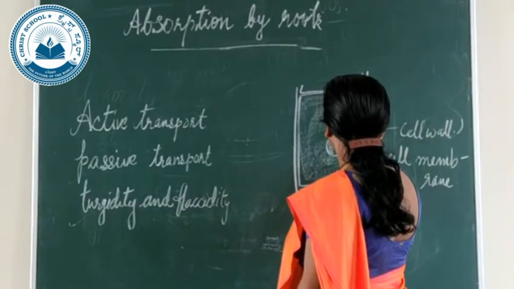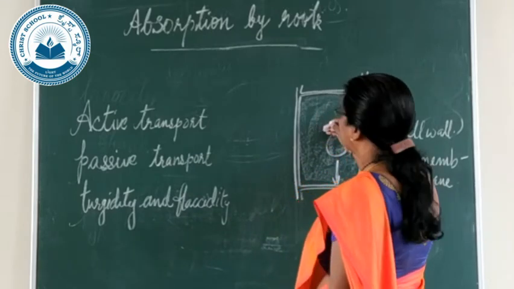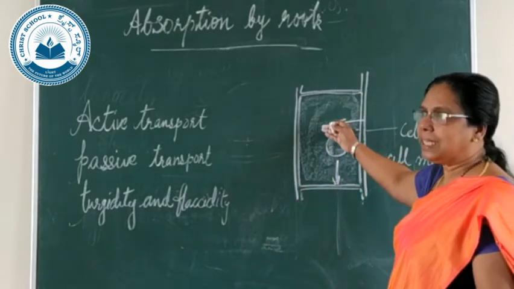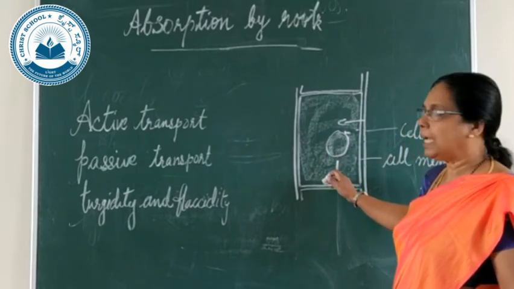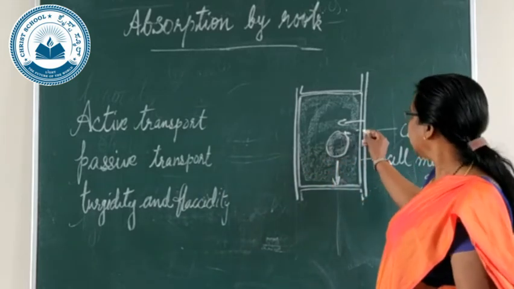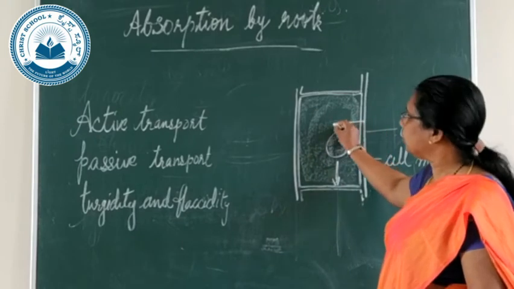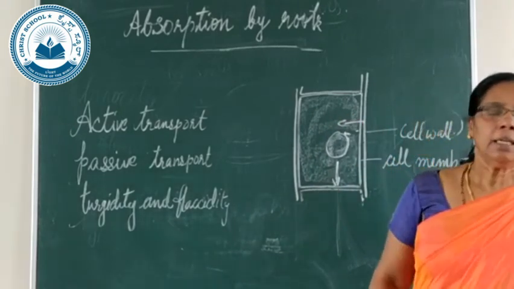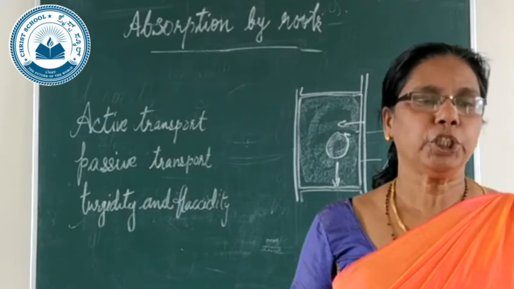Wall pressure is from the wall to the cell. Turgor pressure is from the cytoplasm, or the cell sap, to the cell wall, and that is called turgor pressure. Whereas from the wall to the cytoplasm, another pressure is exerted, which is called wall pressure.